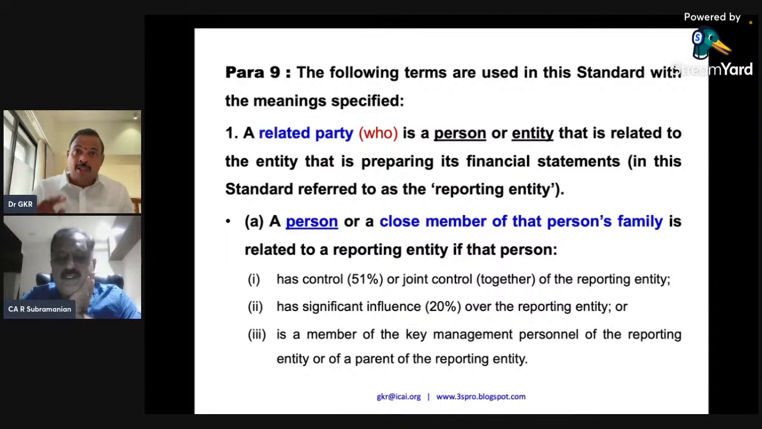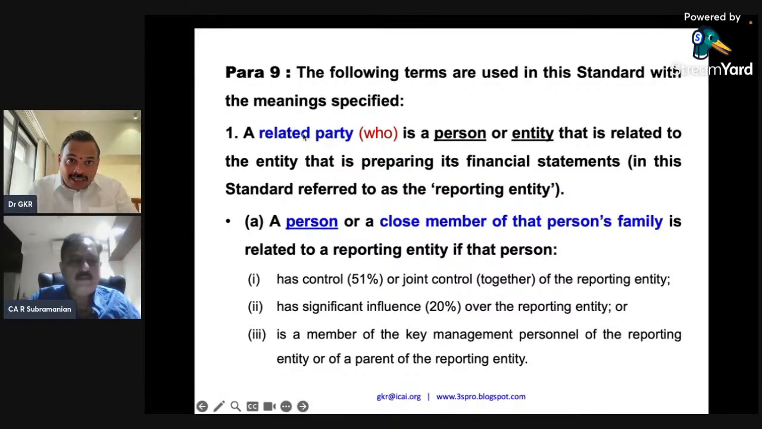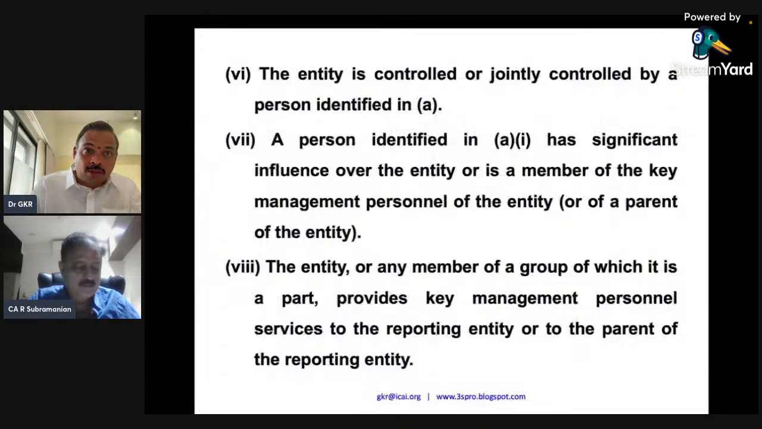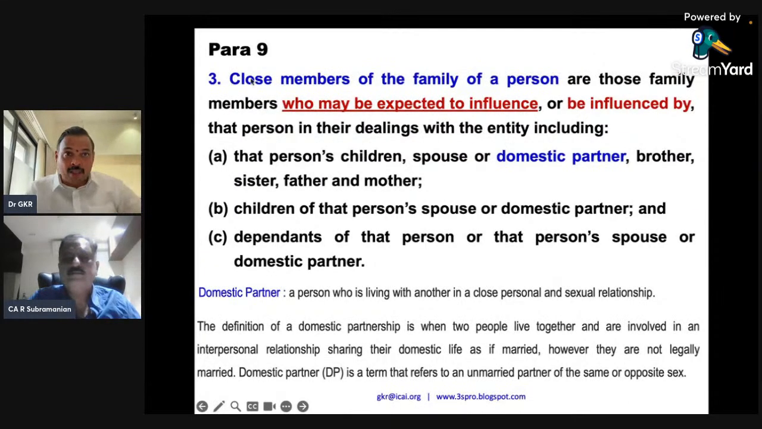So, for example, an individual, Subramaniam ji, is a 60% shareholder. He's a related party. Yes, he has control. Now, who is a close member of that family? Please come to this close member definition. Quite an interesting definition. Close members of the family of a person are those family members who may be expected to influence, or be influenced by, that person in dealing with the entity, including that person's children.